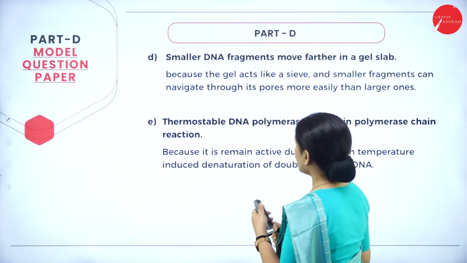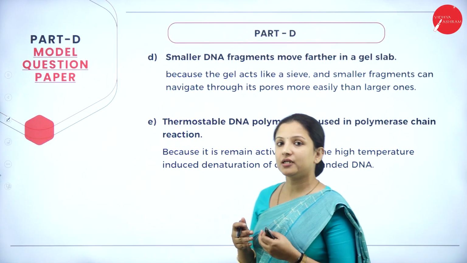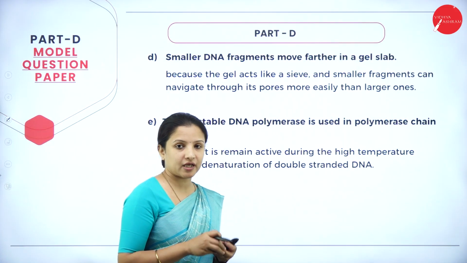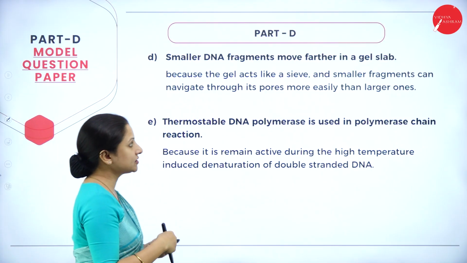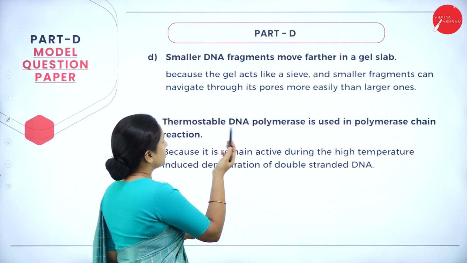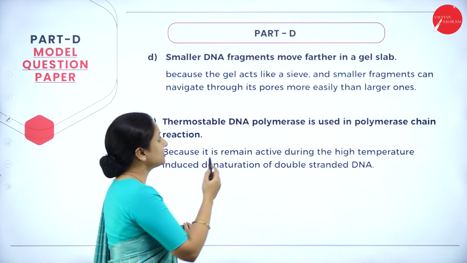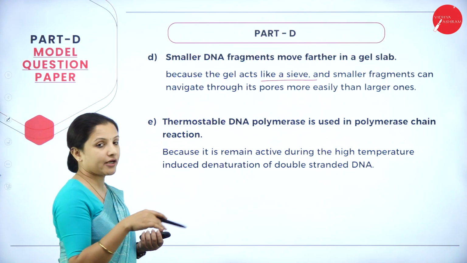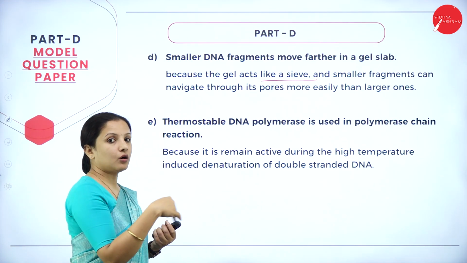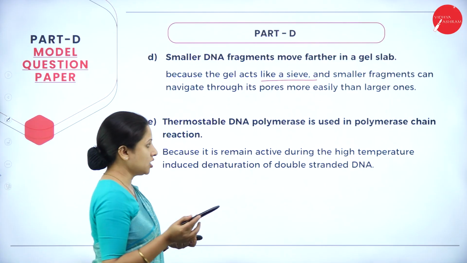Next, smaller DNA fragments move farther in a gel slab. The smaller the DNA, the lighter it is, and lighter materials tend to move faster compared to heavier ones. The agarose gel in gel electrophoresis acts like a sieve, so the smaller fragments can move through the pores at a faster rate compared to the larger ones.